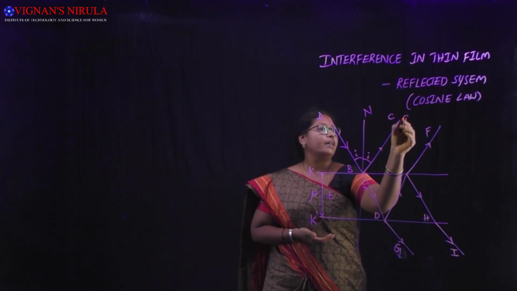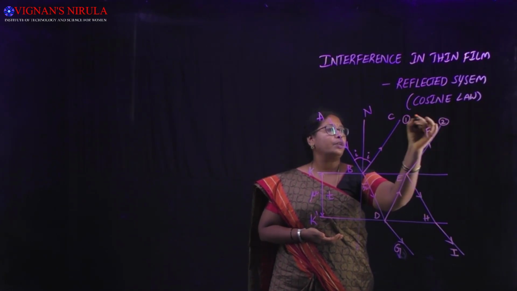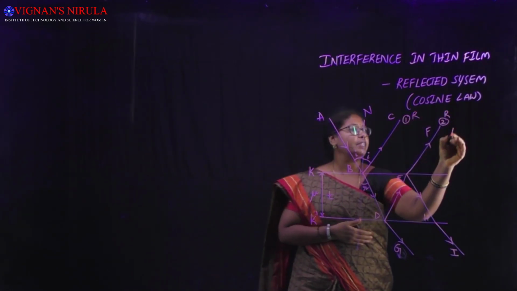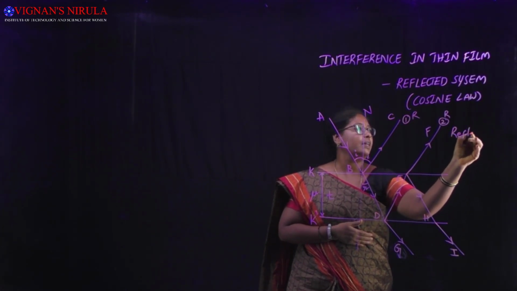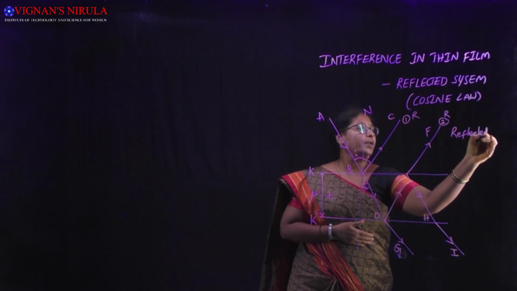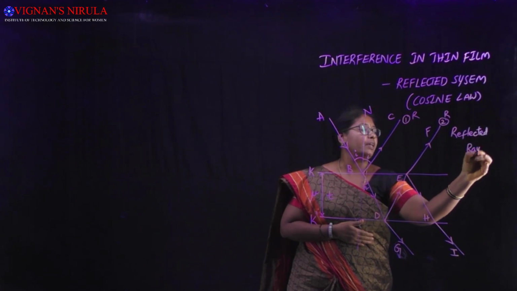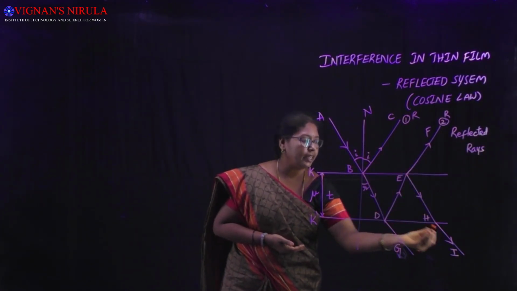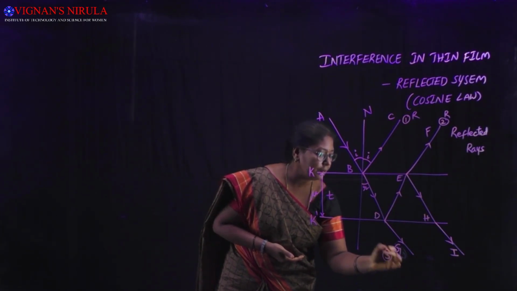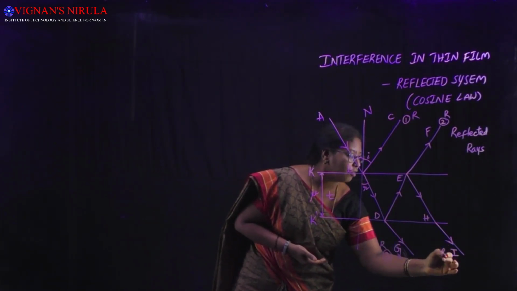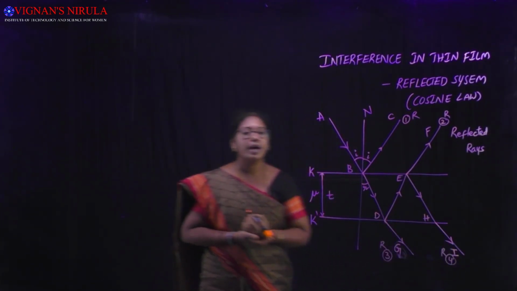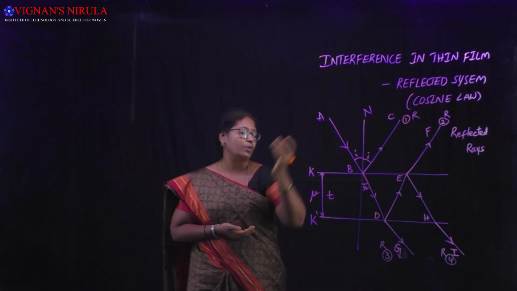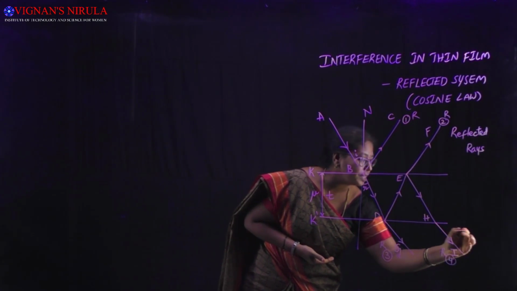Ray 1 and ray 2, R1 and R2, are the rays reflected from the surface, and these two rays are derived from the same source. DG and HI, ray 3 and ray 4, are the transmitted rays which are derived from the same source.